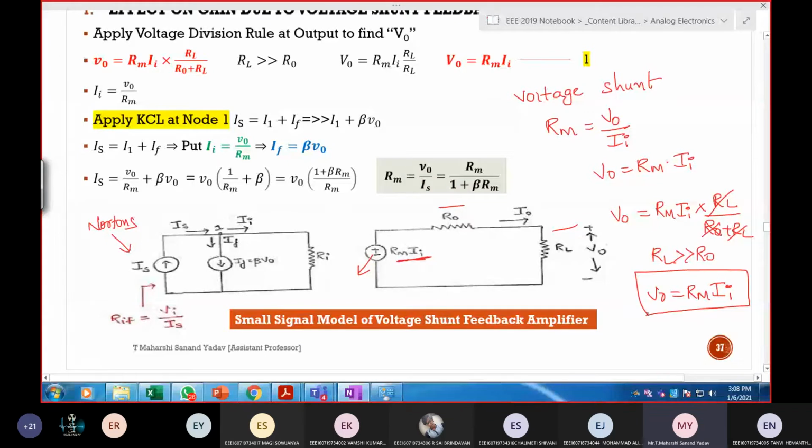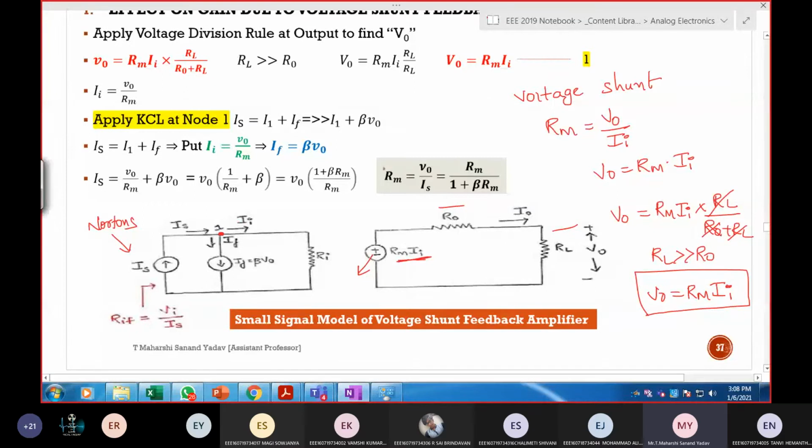I got this one. Next, you apply KVL or KCL at this point. Is this node or junction? Junction, three branches.